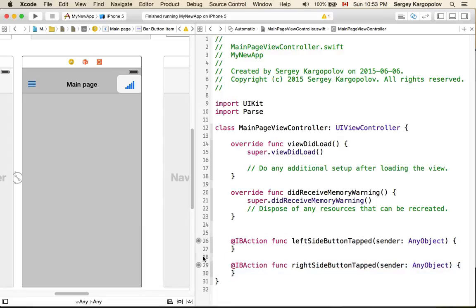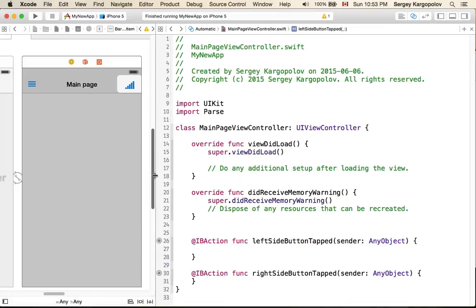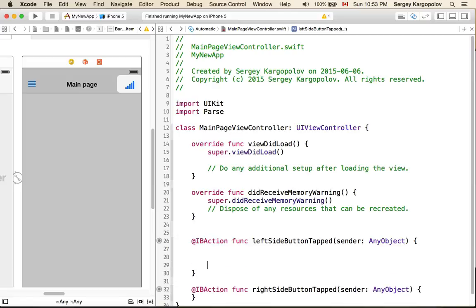When the button is tapped, we need to toggle our left side navigation menu, or toggle one of the sides of our navigation drawer. Because our navigation drawer is defined in our app delegate, we first need to access our app delegate.